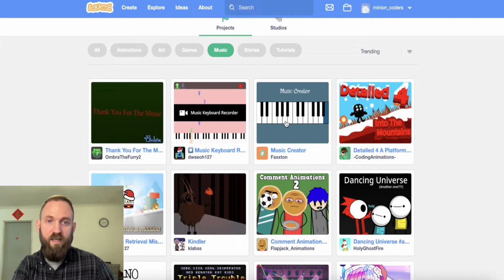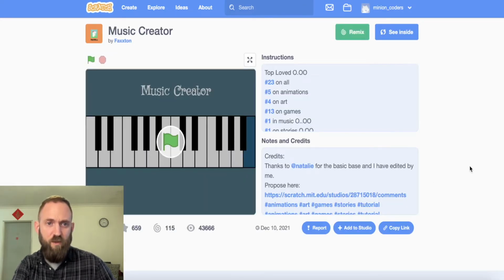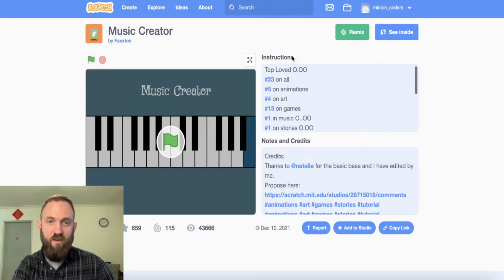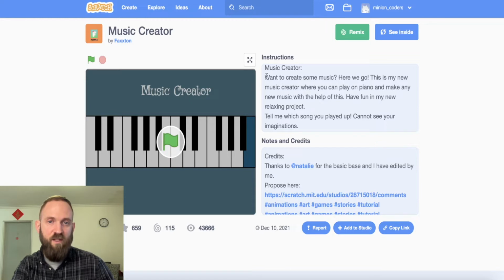I'm going to click on this game. So someone's made a kind of music game using Scratch. Isn't that cool? So how do we look at this? How do we look at someone else's game that they've made? The green flag here, that means go. That's what they want us to click on to start playing their game. And if you look at this, we've got the instructions. So that's where the person who coded this game has left us instructions on how to use their game. So we can read it right here.